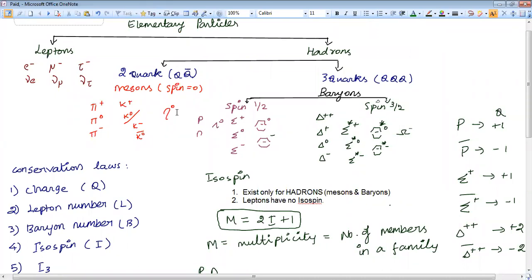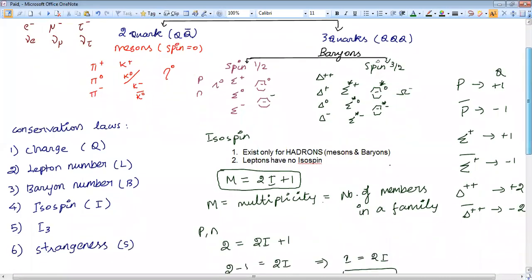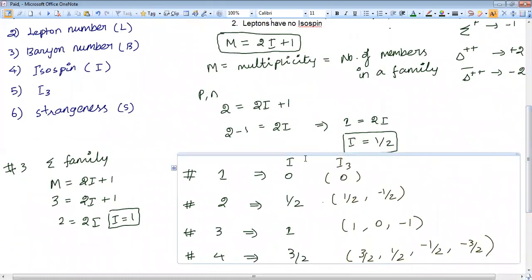Here Q is 0, Q bar is also 0, right? 0 minus 0 is 0. Are you able to understand? Yes, sir. Now it's clear, sir. Thank you. So you need not worry about the charge. If only one member is there in the family, then definitely the I and I3 value is 0, irrespective of the charge.